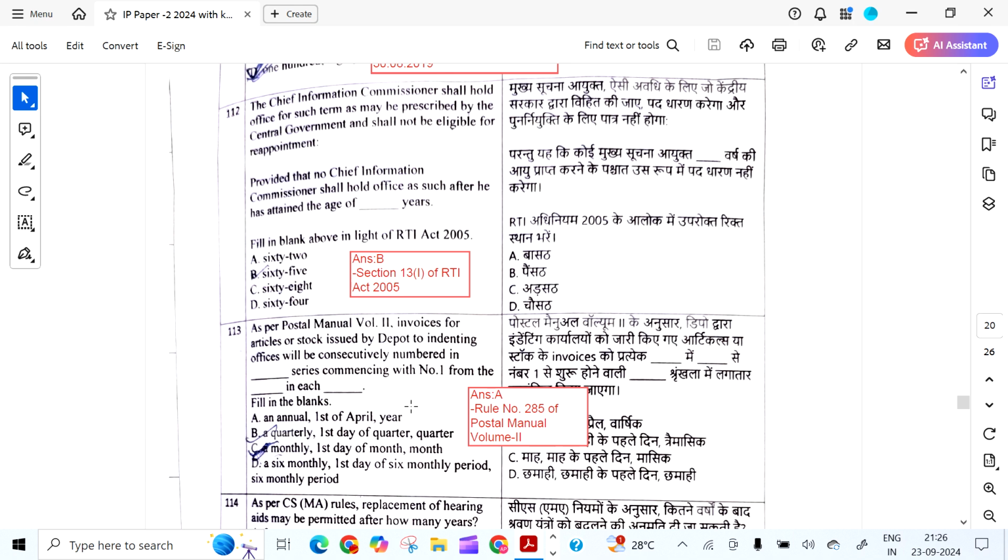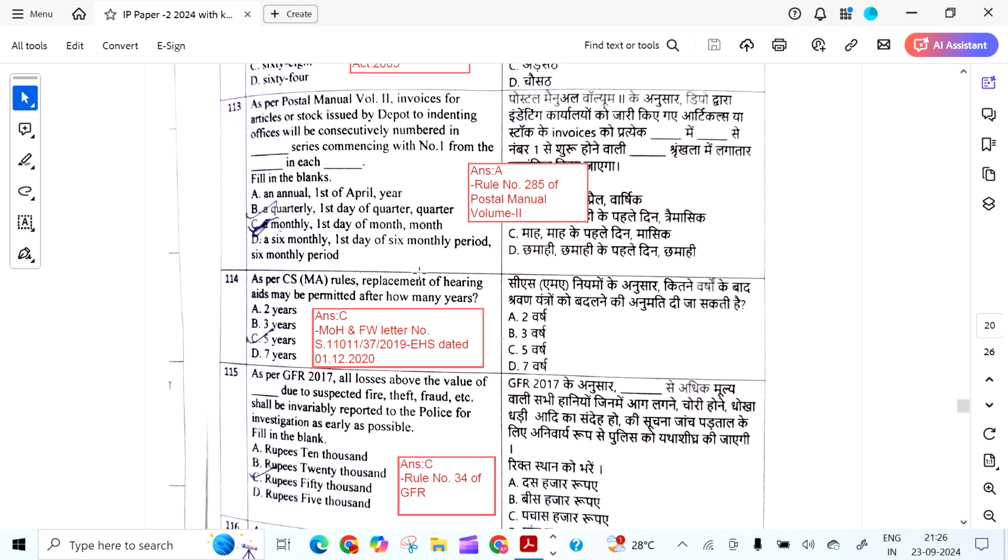The Chief Information Commissioner shall hold office for such a term as may be prescribed by the central government and shall not be eligible for reappointment, provided that no Chief Information Commissioner shall hold the office as such after he has attained the age of 65 years. Section 13(1) of RTI Act 2005.